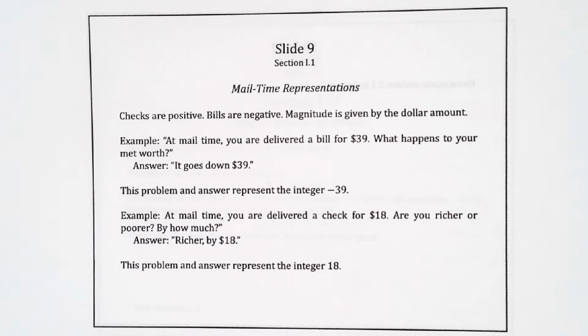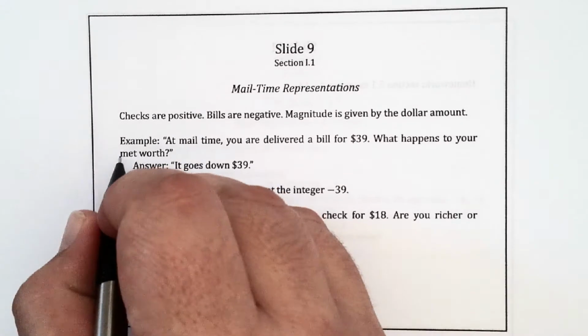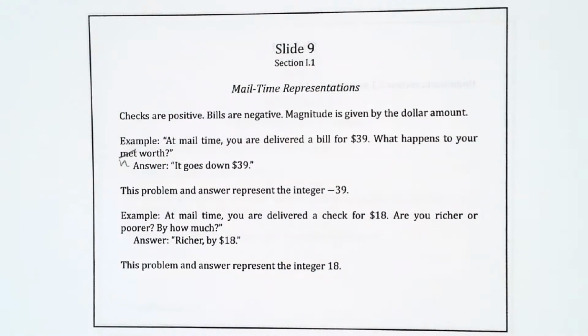So, at mail time, if you're delivered a bill for $39, what happens to your net worth? The answer is that it goes down $39. If you get a bill for $39, then you just lost $39. So that question and the answer both represent the integer negative 39.